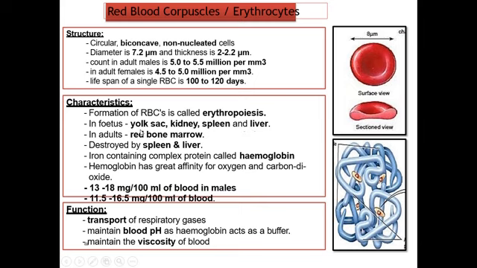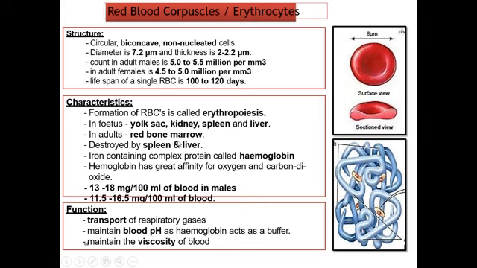erythropoiesis. In the fetus, it occurs in the yolk sac, kidney, spleen, and liver. In adults, it occurs in the red bone marrow. Where is it synthesized in the fetus? Yolk sac, kidney, spleen, and liver. In adults, it is generated in the red bone marrow.